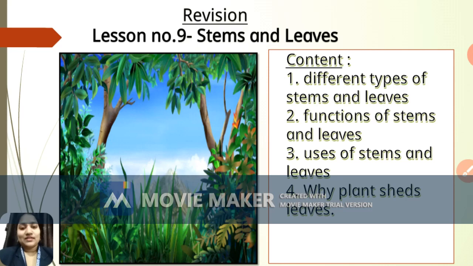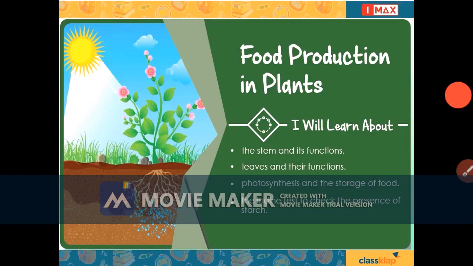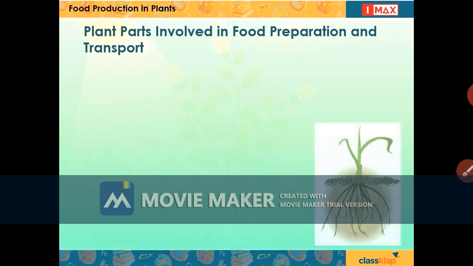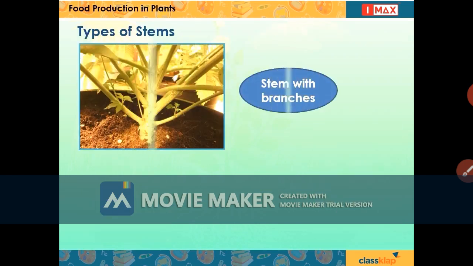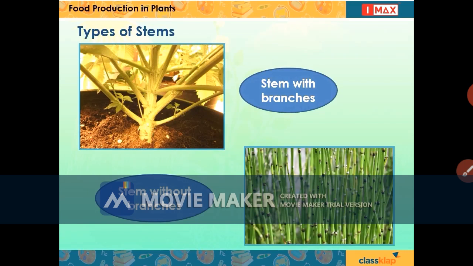Okay, so let's begin. Storage of food and the iodine test to check the presence of starch. Roots, stem and leaves of a plant play a vital role in preparation and transport of food in plants. There are different kinds of plant stems.